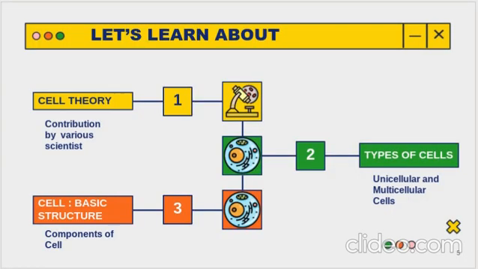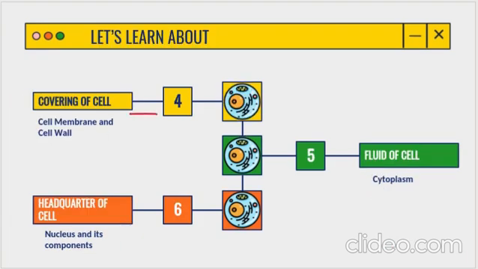So what are we going to study? Let's go step by step. Firstly, we are going to do the cell theory, and the various scientists who contributed to it. Then types of cell, unicellular and multicellular. The basic structure: what are the basic components of a cell? Then the covering of the cell: the cell membrane and cell wall. Then the fluid of the cell, cytoplasm, and the headquarters of the cell, the nucleus and its components. So these topics we are going to cover in this video, so stay tuned till the end.